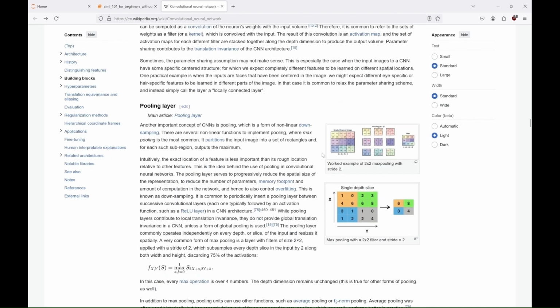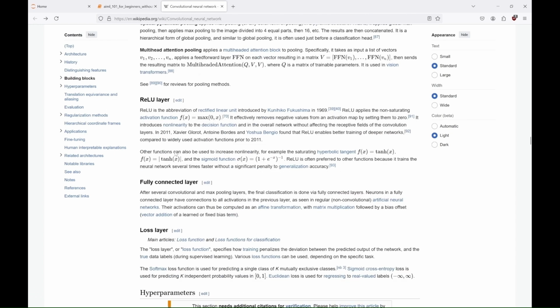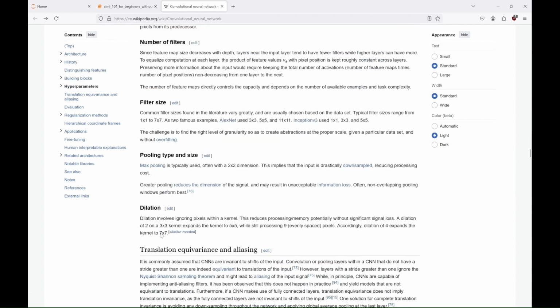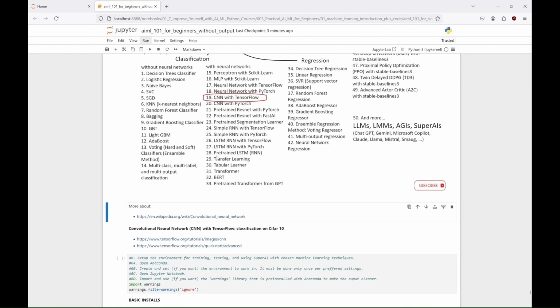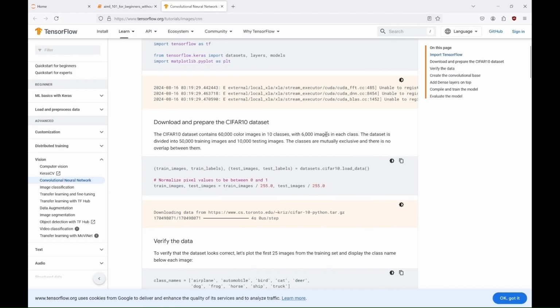The core component of CNN is the convolutional layer, which applies filters to the image to identify patterns. It applies a convolution operation to the image using small matrices called filters or kernels. These filters slide over the image, performing calculations to detect features like edges and textures. Each filter highlights different patterns, and the result of this process is a feature map, which shows where these features appear in the image. CNNs use pooling layers to reduce the image size, making the model more efficient while retaining important information. Over time, CNNs have been improved with techniques like batch normalization, dropout, and advanced architectures like ResNet or Inception, to enhance their performance and prevent overfitting.